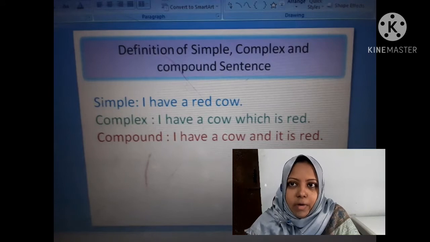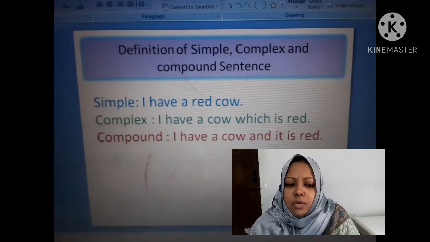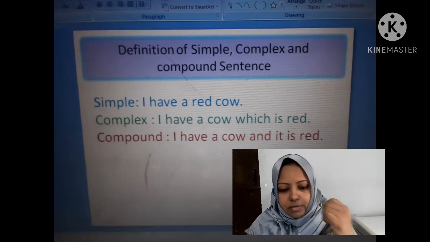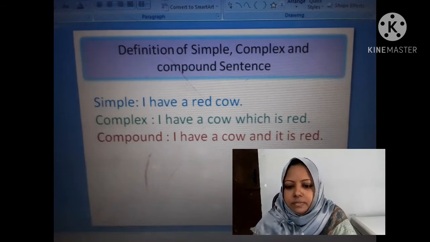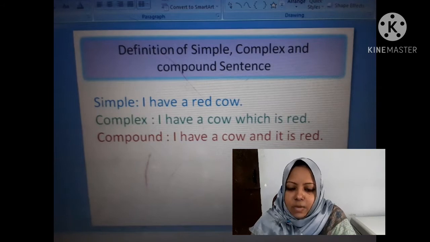But before going into the main topic, I want to tell you the definition of simple, complex and compound. Maybe you already know the definition, yet I am going to tell you. You can see on the screen that I have written three sentences. I have a red cow, that is a simple sentence. I have a cow which is red, that is complex.